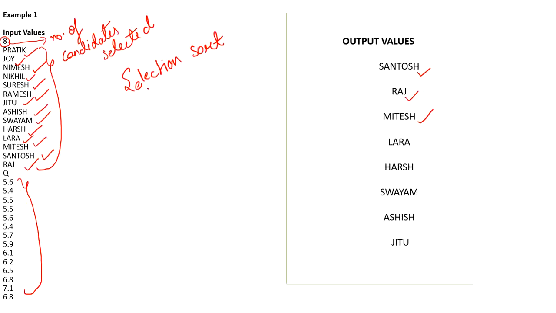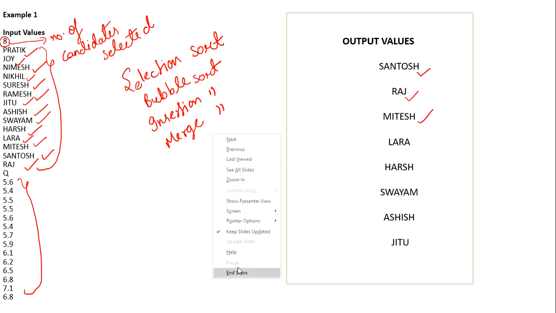So we have selection sort, bubble sort, insertion sort, merge sort. I will do this problem using bubble sort. You can choose any of them, because most of the time in the TCS or even Wipro exam there are no complexity issues. You can try any other algorithm. I will do this by using bubble sort in C++.